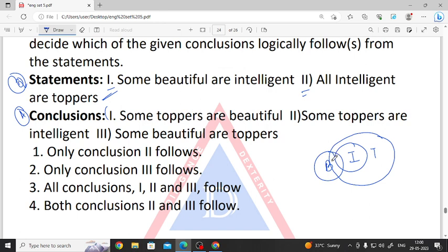See, we can see this part. Some toppers are beautiful. So option number 1 is correct.